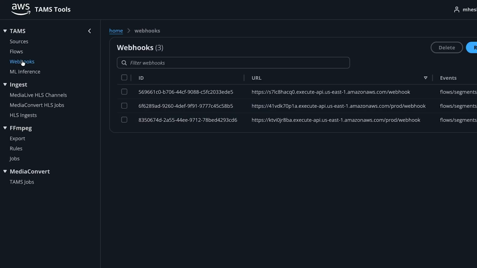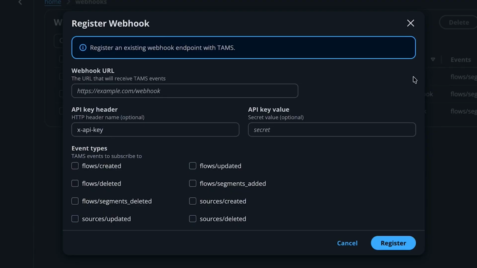Now let me quickly show you all of this in action through our TAMS Tools UI. There are two key sections I want to highlight that bring the inference capabilities to life. First, let me show you the webhook registration section. This is where the integration between TAMS and our ML inference pipeline is established.